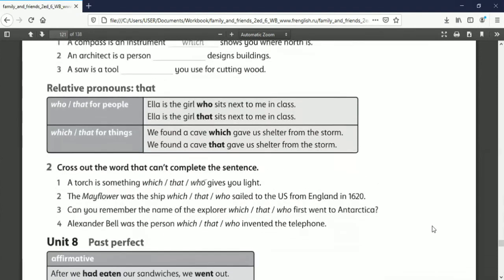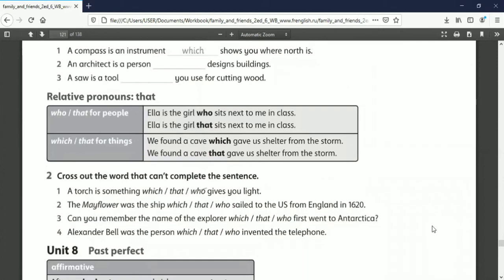Okay, and then for that, we can use that for people and for things. So if who is used for a person, which is used for a thing, but that can be used for both person or things. Okay, now you can answer number 2 until 4 by yourself.